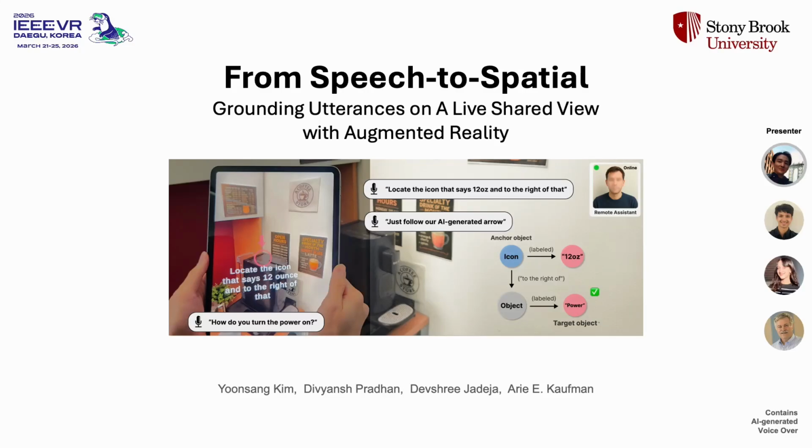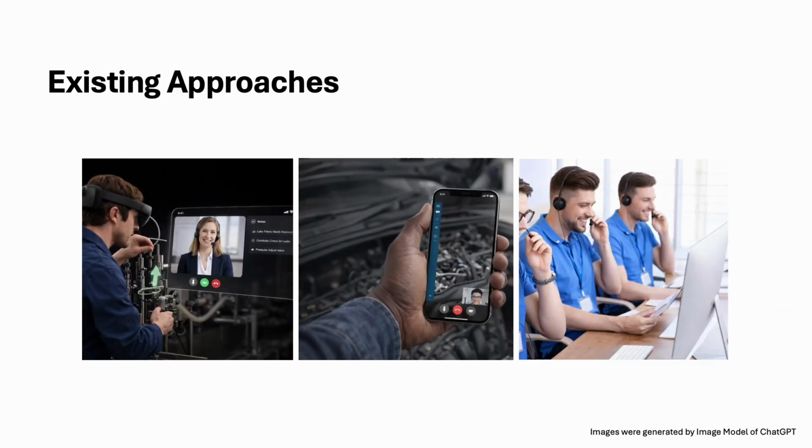Imagine remotely explaining something to someone, and automated visual guidance appears on top of your verbal instructions. We present Speech-to-Spatial, a framework for grounding spoken utterances in a live, shared view using augmented reality. Our framework disambiguates spoken instructions in remote assistance scenarios, making collaboration more seamless.